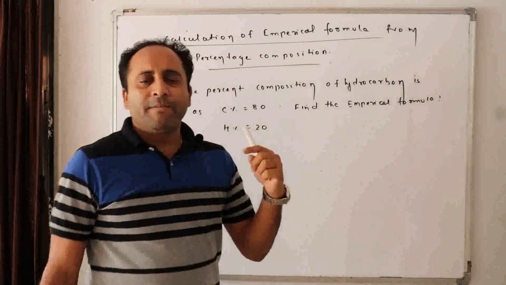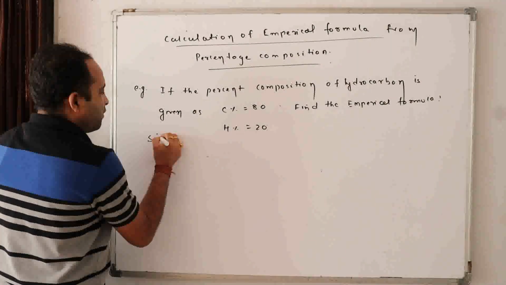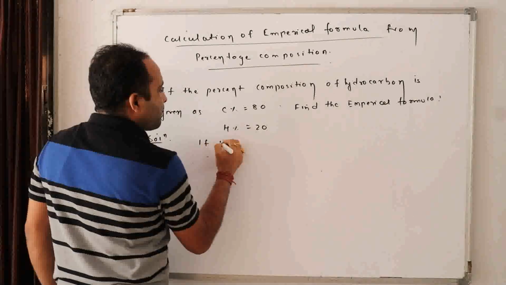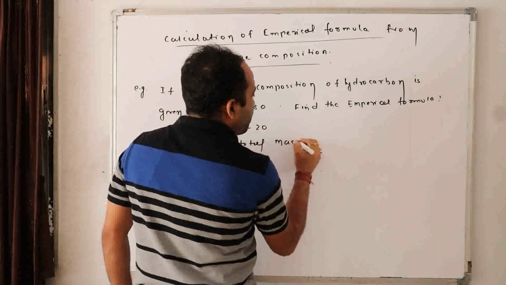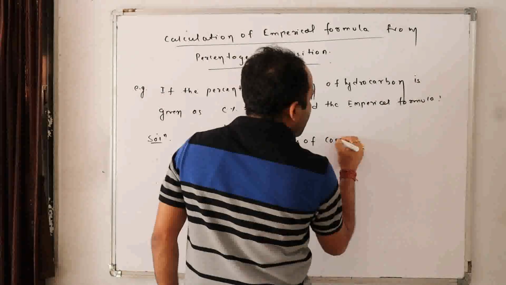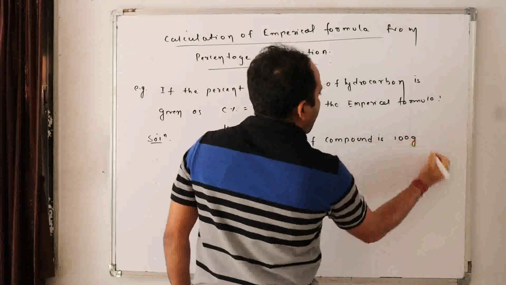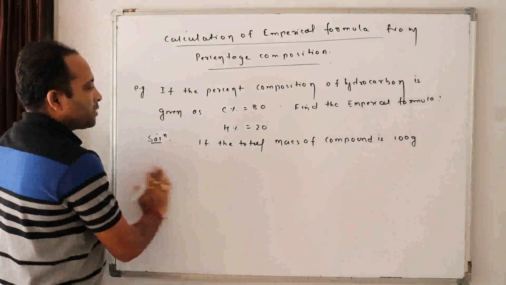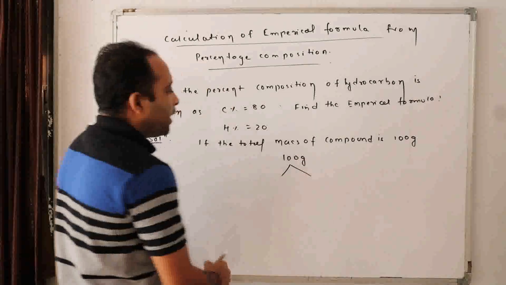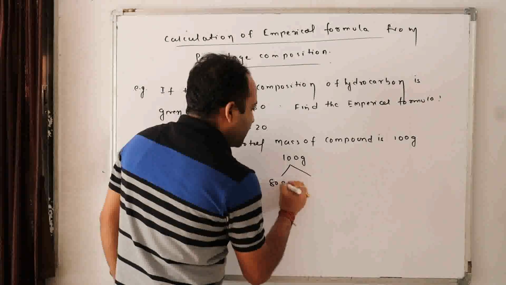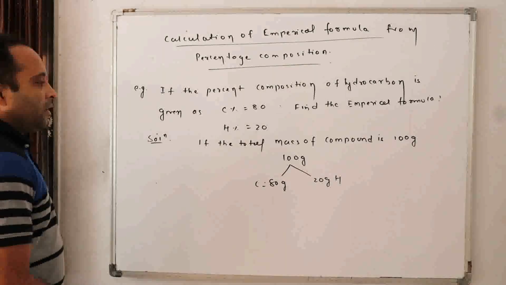Very simply, if I convert this data to a 100 gram concept, how can we go for the solution? If the total mass of the compound is 100 grams, now tell me, my dear students, 100 grams means 80 grams carbon, 20 grams hydrogen, isn't it? Now I got the mass.